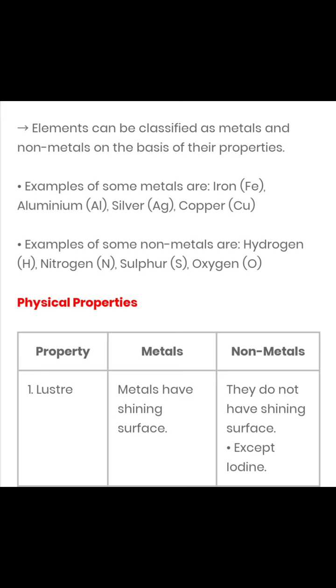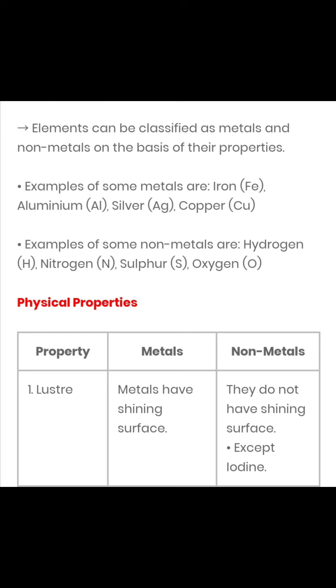Children, try to understand first of all what are metals and non-metals. See, till now we say more than 118 different elements are discovered. Many of them are found to occur in nature, while some are made by artificial methods also. Broadly, we can classify these elements into two categories, that are metals and nonmetals.